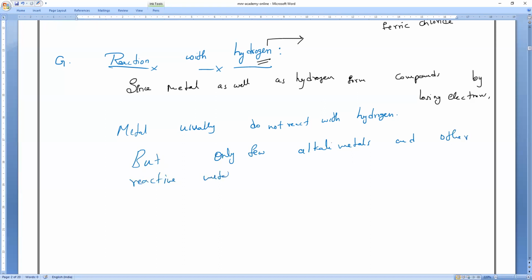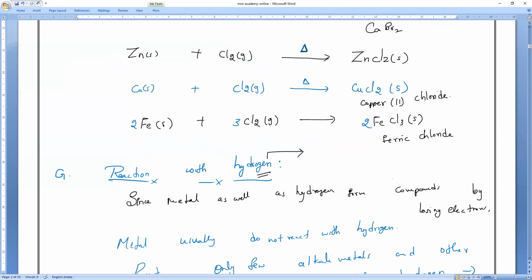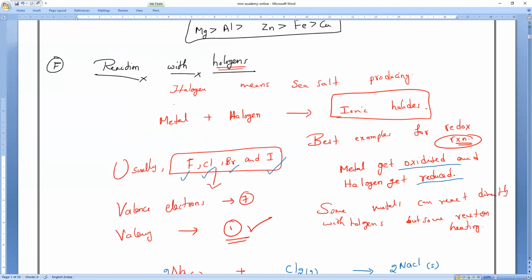Reactive metals react with hydrogen and they will form ionic hydrides. What will it form, everybody? It will form ionic hydrides. Clear, everyone? See, metals reacting with the halogen will form a compound I have written here.